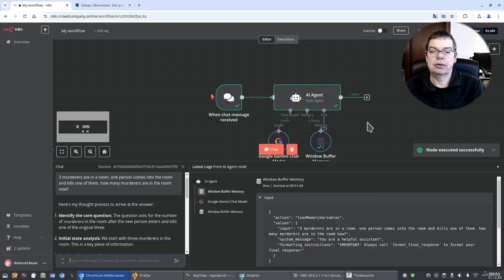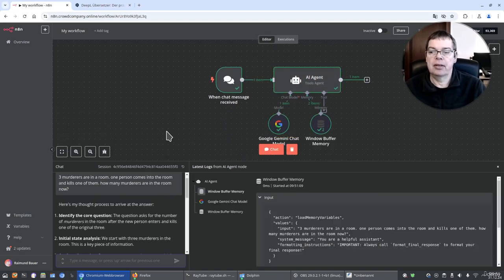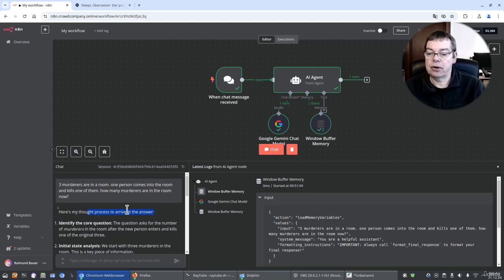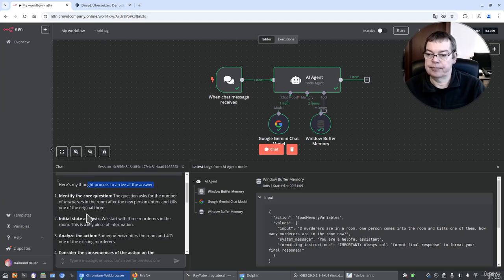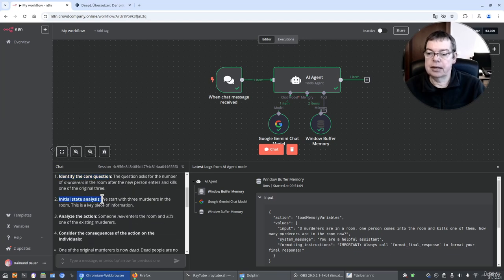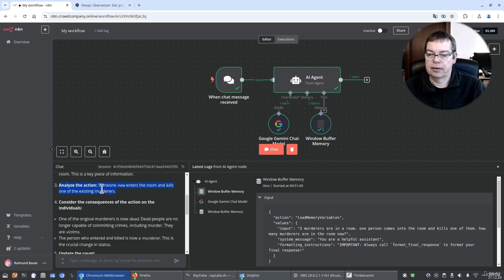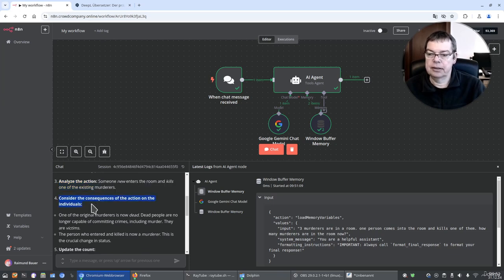First of all, you might notice it takes a little bit longer. And then you might notice that the kind of answer is a different one. It says, here is the thought process behind the answer. I need to identify a core question. That was not so hard. Then it analyzes the initial state. So this is the key starting piece of information. There is an action that needs to be analyzed. And then it thinks about some consequences.